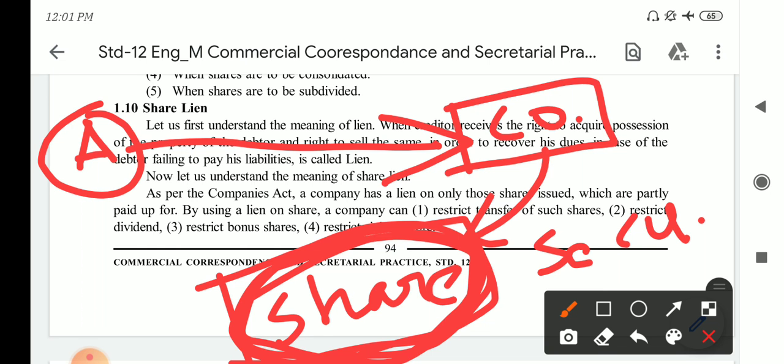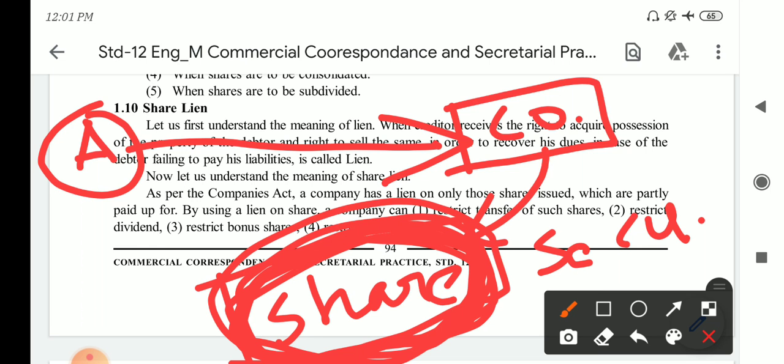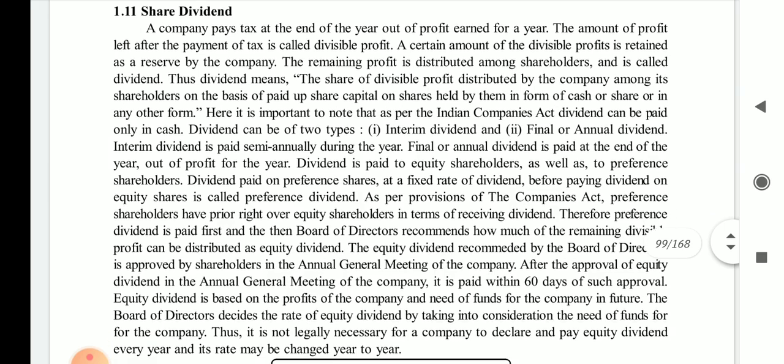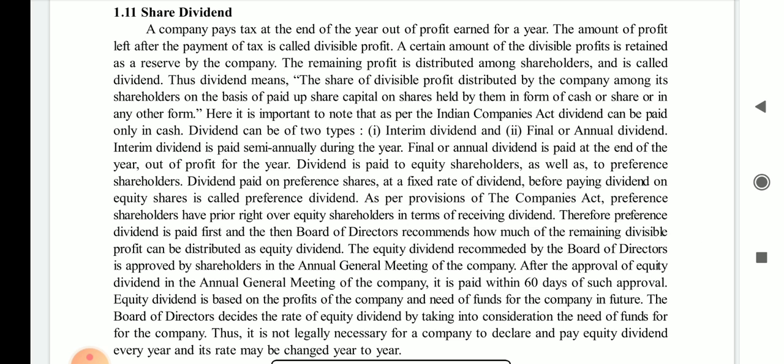At that time the company has a special right to sell that particular share, that is known as the share lien. Clear? The share lien short note can be asked in 2 or 3 mark questions.